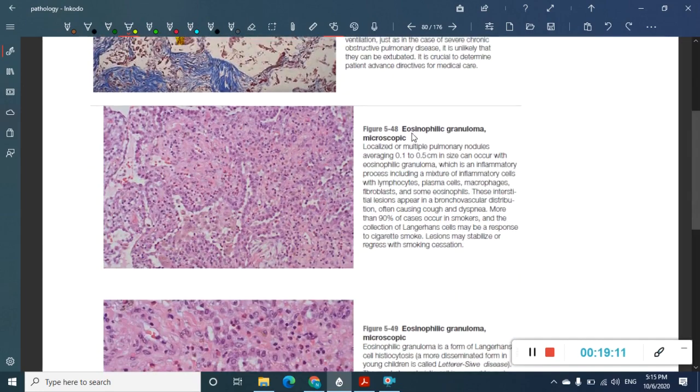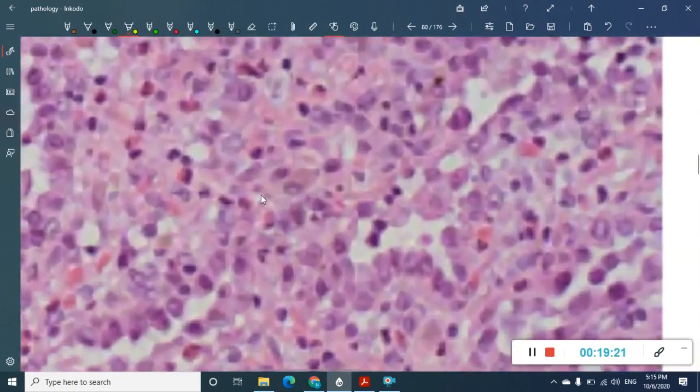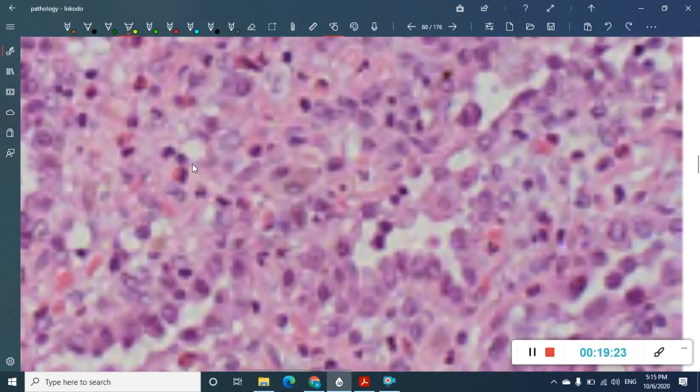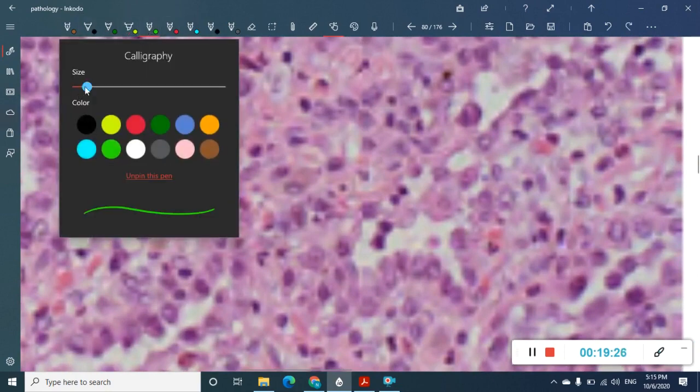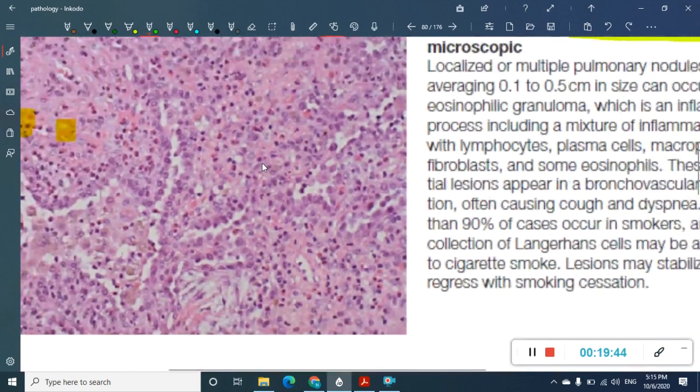Then this is eosinophilic granuloma. See, there are many eosinophils. These things you can even zoom. Eosinophils have a spectacle shaped nucleus. You can see this eosinophil with two nuclei. Again here an eosinophil. See this eosinophil with two nuclei, spectacle shaped nuclei. Like that we can see the eosinophils with spectacle shaped nuclei.